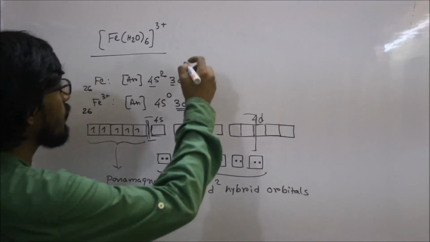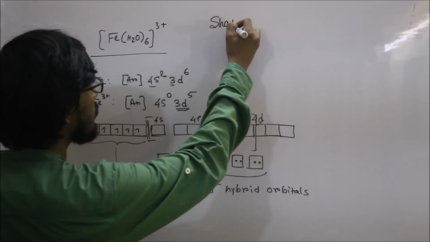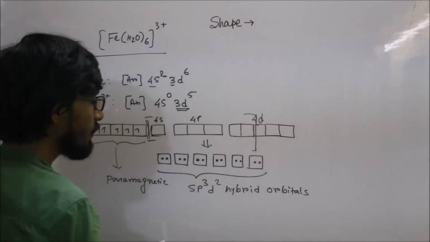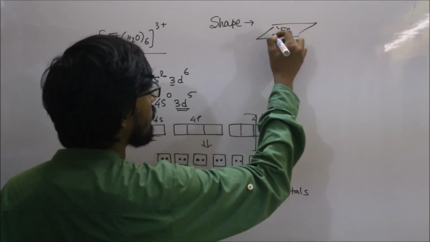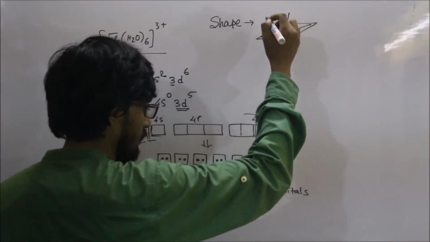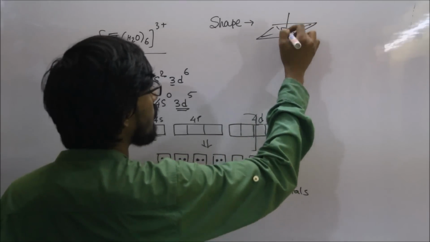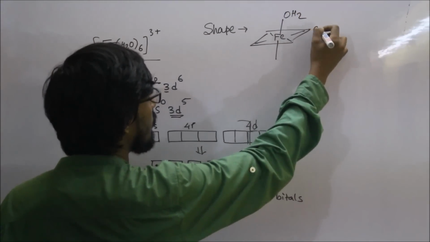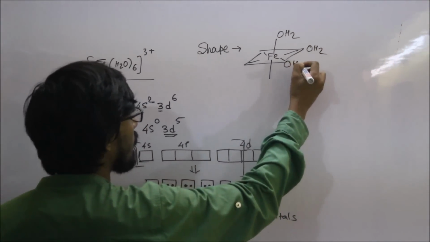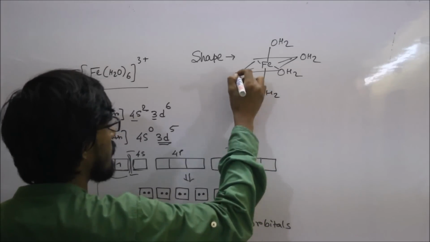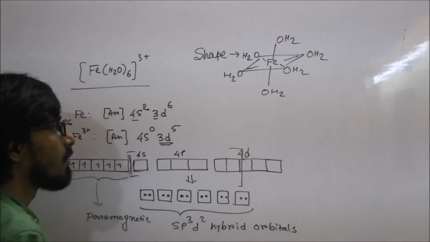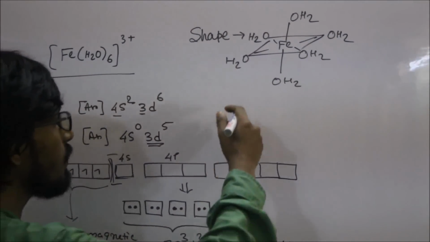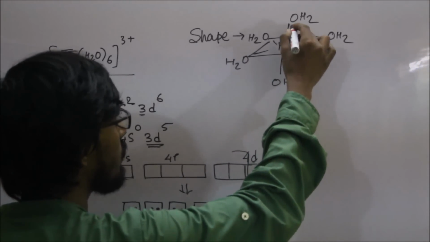Now the shape of the molecule will be square bipyramidal or octahedral shaped molecule.